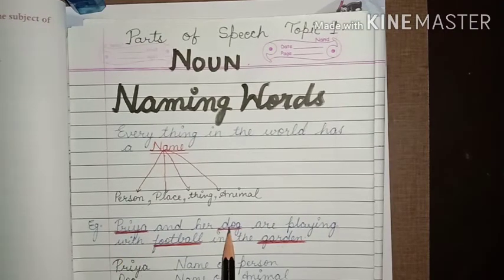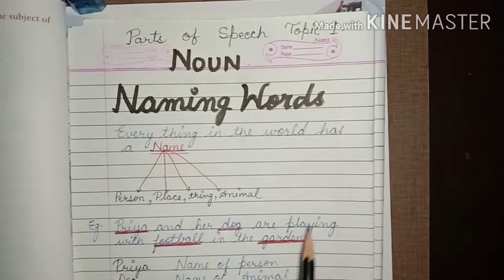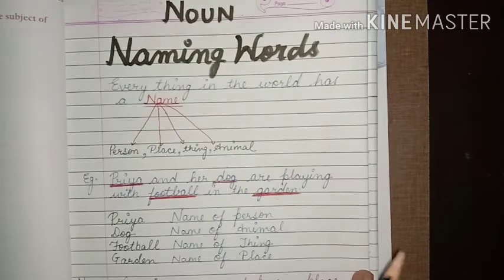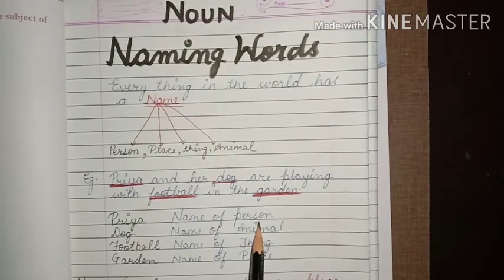Priya and her dog are playing with football in the garden. Okay. Here one sentence is written. Beta, here you can see I underlined some words that are Priya, dog, football, garden. As you all know what they are. Priya is a name of a person. Dog is a name of an animal. Football is a name of a thing. And garden is a name of a place.